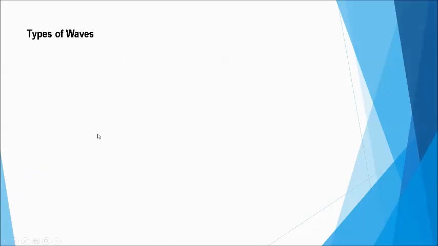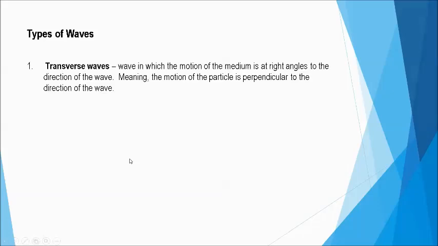Now, what are the types of waves? There are two types of waves. First, we have the transverse wave. So what is a transverse wave? It is a wave in which the motion of the medium is at right angles to the direction of the wave. Meaning, the motion of the particle is perpendicular to the direction of the wave.